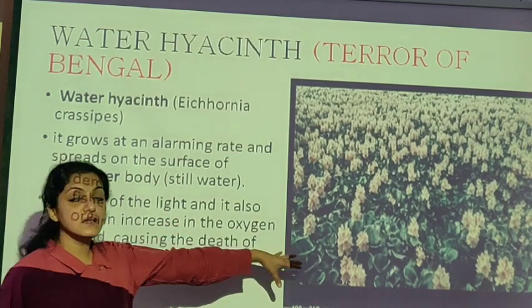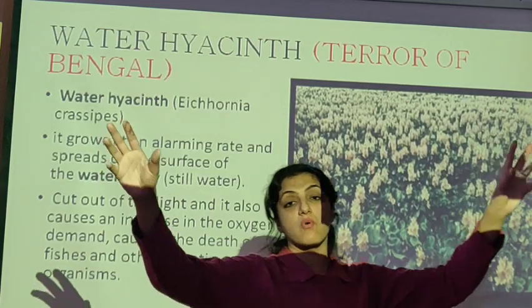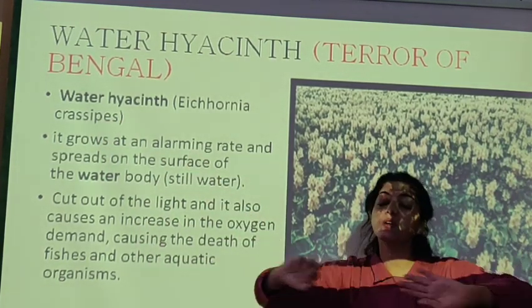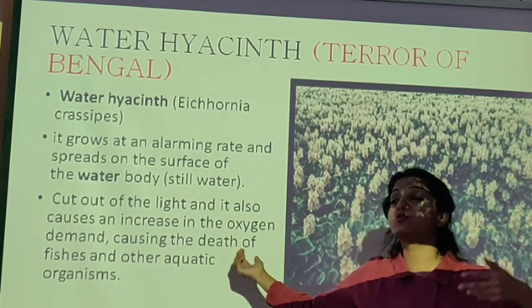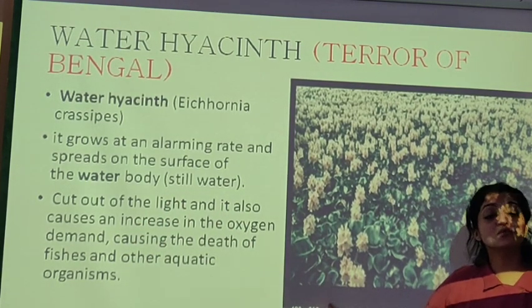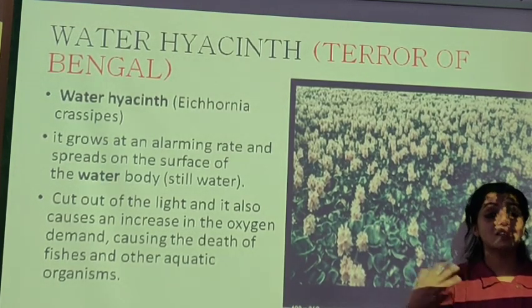and when it was planted near the water bodies for the scenic beauty, it started to grow. पूरी की पूरी water body it was capturing. It was growing enormously. There was nothing to stop the growth of this water hyacinth. Okay, it was using all the oxygen from the water bodies. So the fishes were dying.